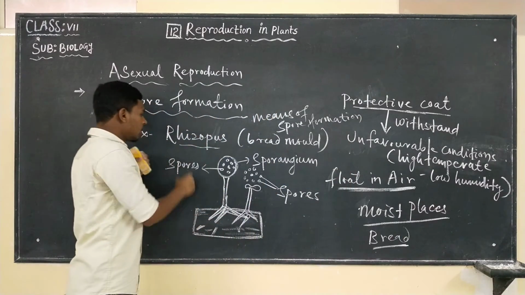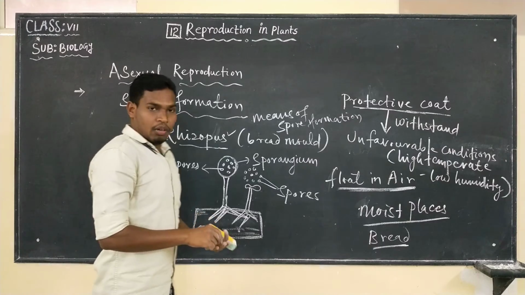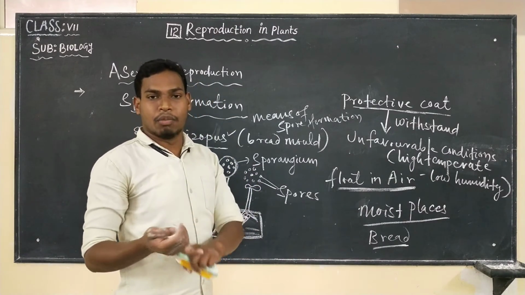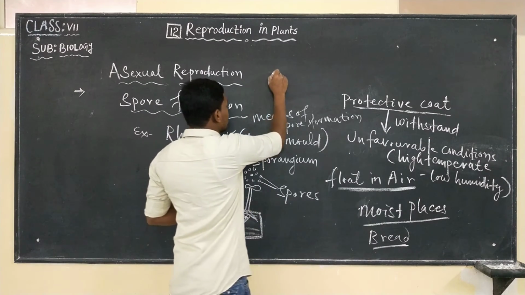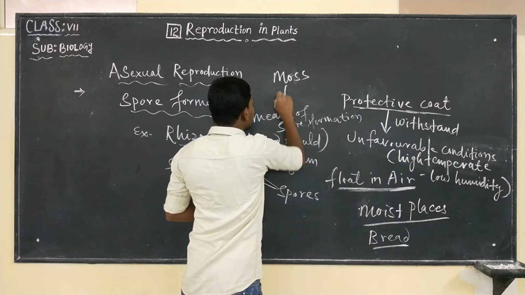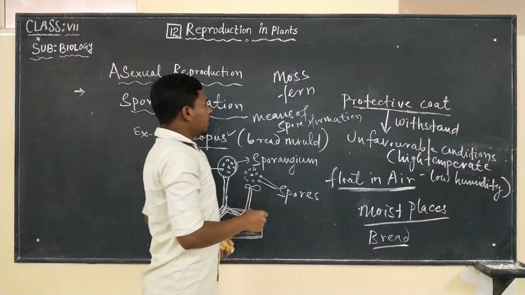So which is the organism? It is Rhizopus. And not only Rhizopus, we also see spore formation in moss and fern.